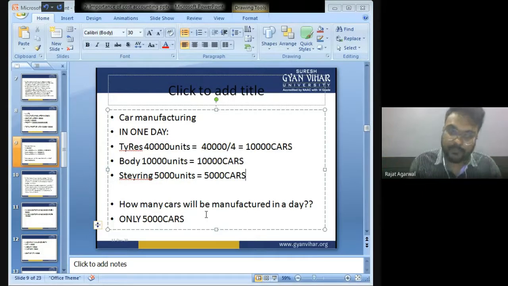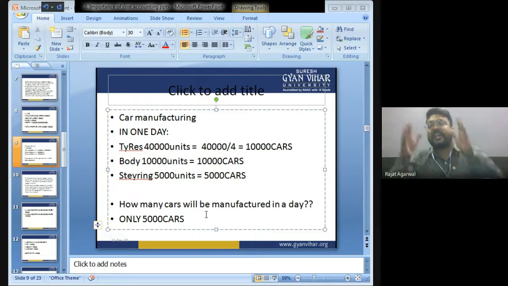Now what will management do? Management will either outsource 5,000 steering. Management is making 5,000 steering and will outsource 5,000 steering, so it gets a total of 10,000 steering, and the manufacturer can manufacture 10,000 cars. Or the manufacturer will install more machines and more labor in the steering department so that the steering department can manufacture 10,000 steering.